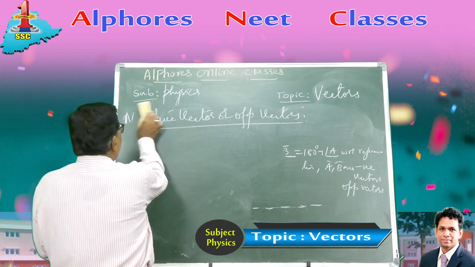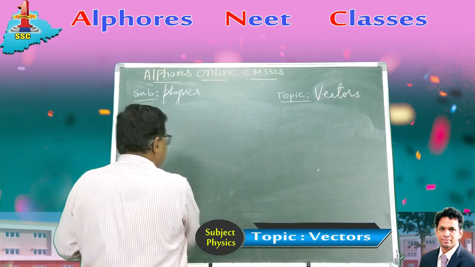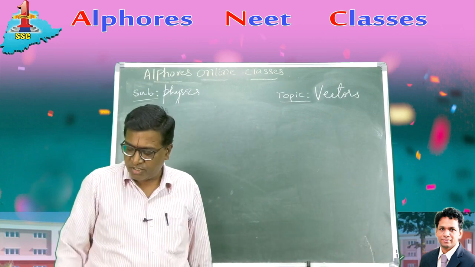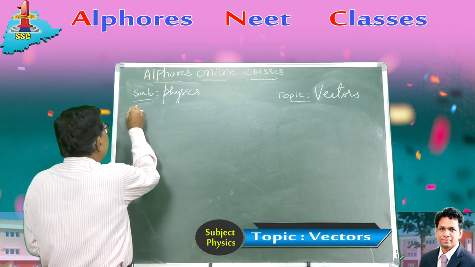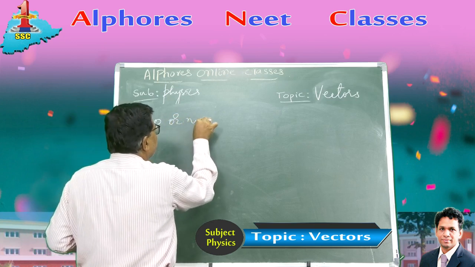So this way we classify the vectors according to their orientation, according to their existence, right? Next we'll talk about the zero vector, null vector. Let's talk about zero or null vector.